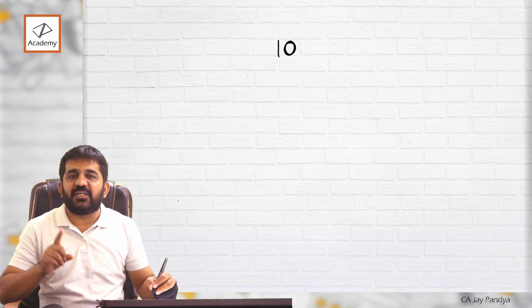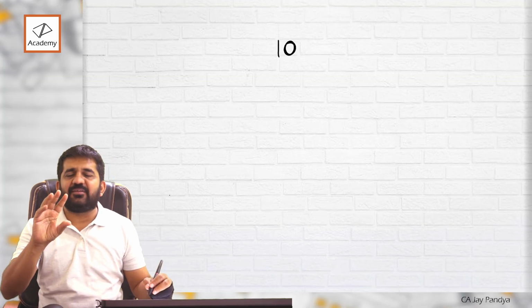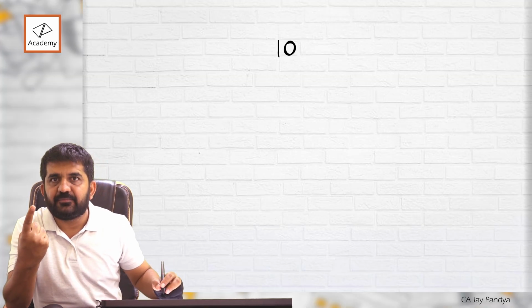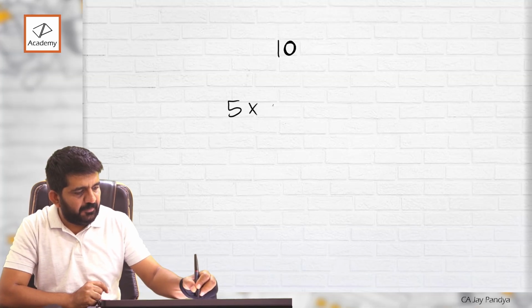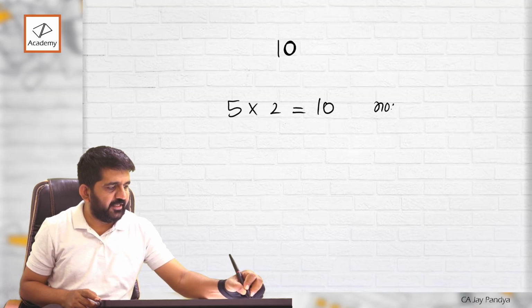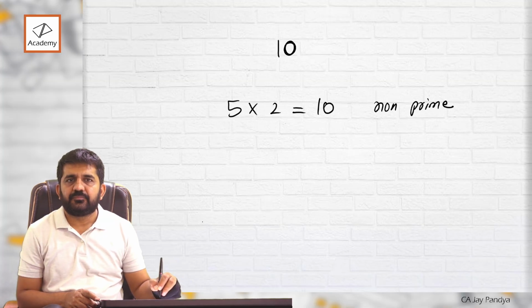See, let me write down 10. You understand, right? 10 1s is not okay for us. 10 1s will always be 10, except that there should be one multiplier, right? Is there any one multiplier? Yes, 5 2s are 10. It is non-prime, right?